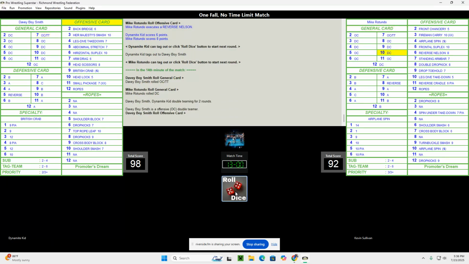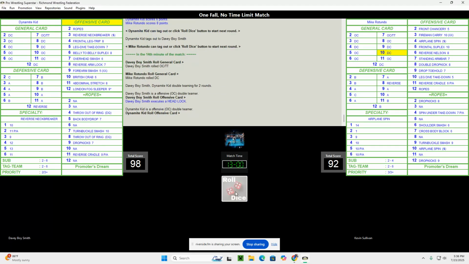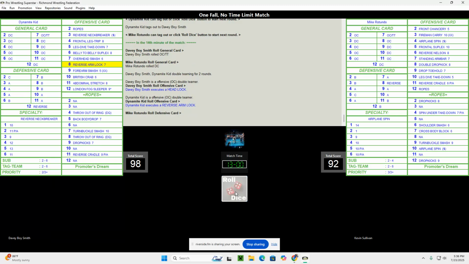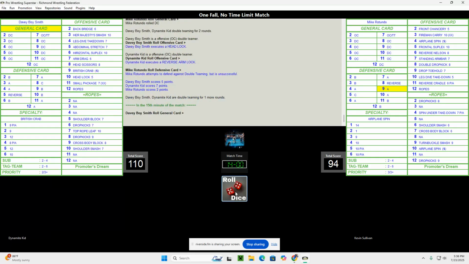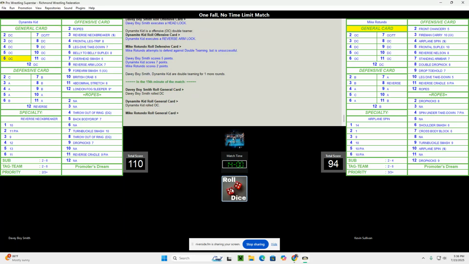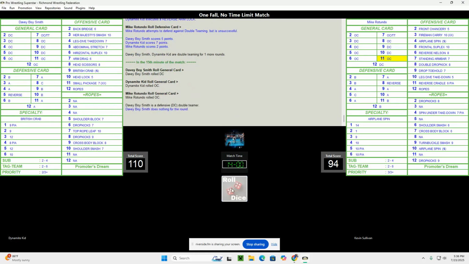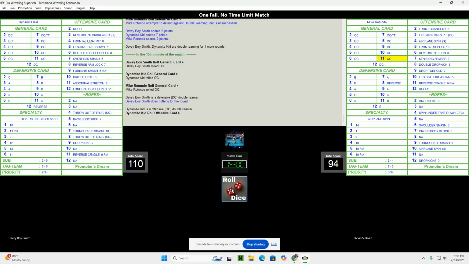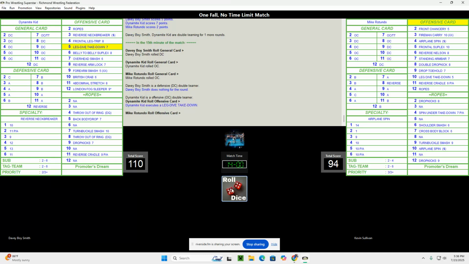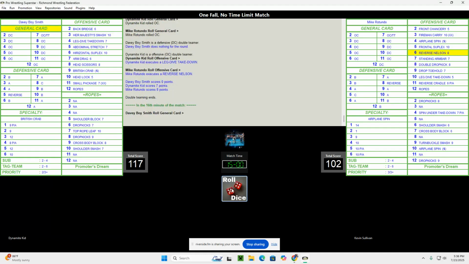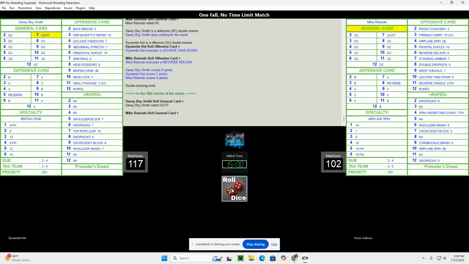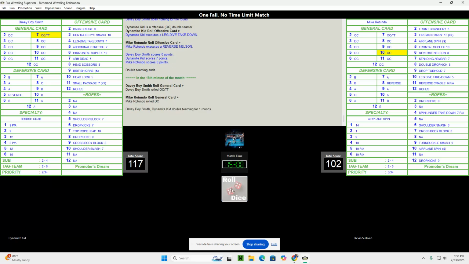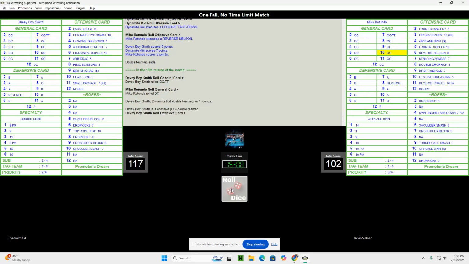We got another double team from the British Bulldogs. A headlock, a reverse arm lock, and he's unable to defend. Slight lead now for the British Bulldogs. Dynamite Kid. Let's see. Starting to take control here. Another double team move.